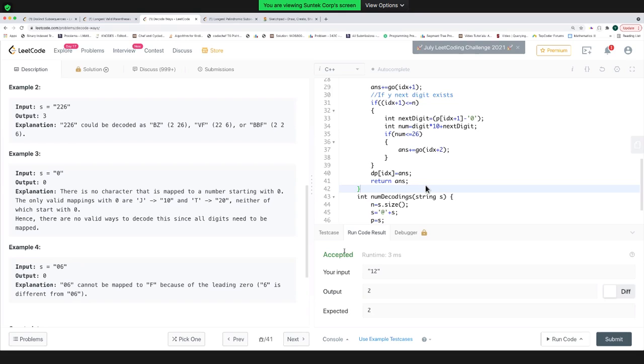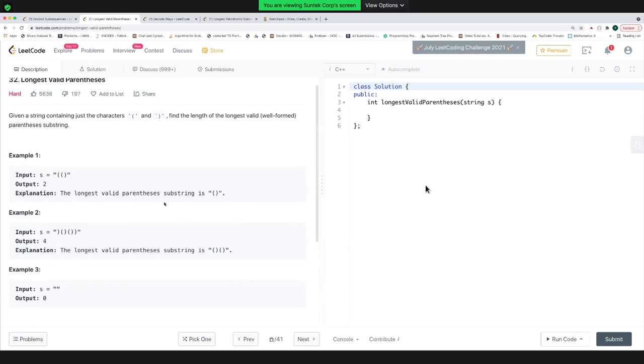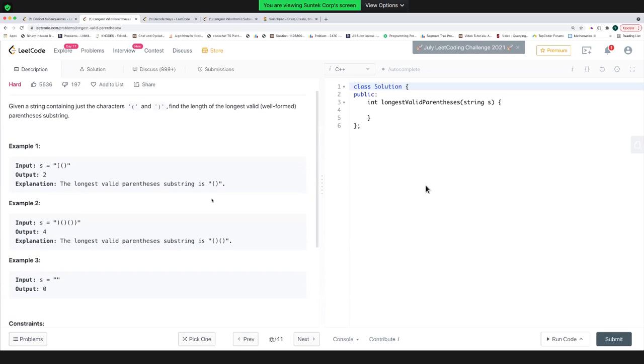Okay, so let's move on to the next problem. Which one do you want to pick? Distinct subsequences or longest valid parentheses? Let's pick this. Or let's pick this. Both are equivalent. These are all the possible questions that can arrive in any interview. There are no more questions. So all you have to do is just practice. Just learn to write recursive code and add that particular line. That's it. You don't have to do anything else.